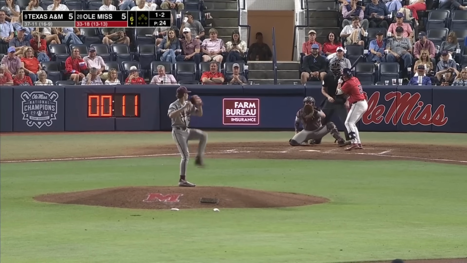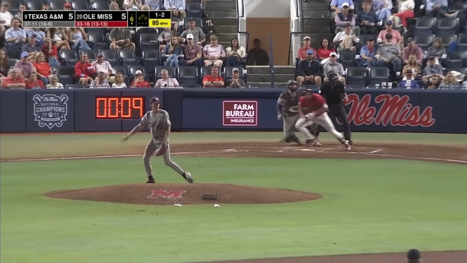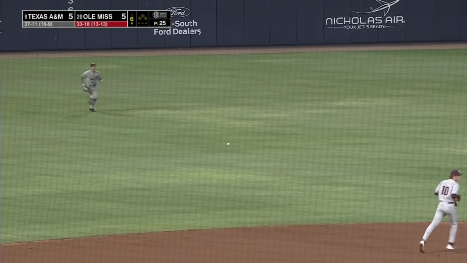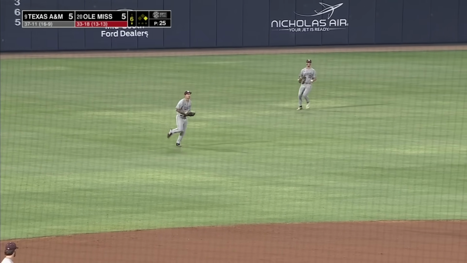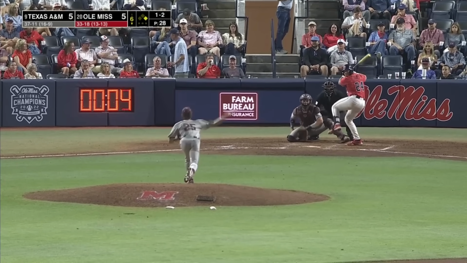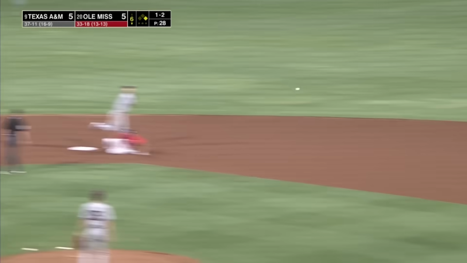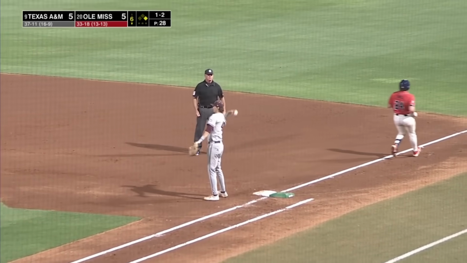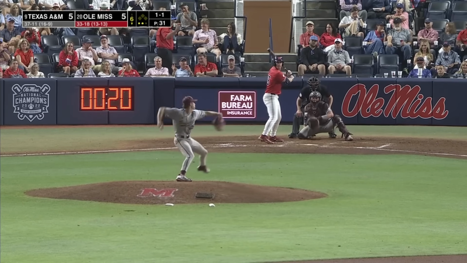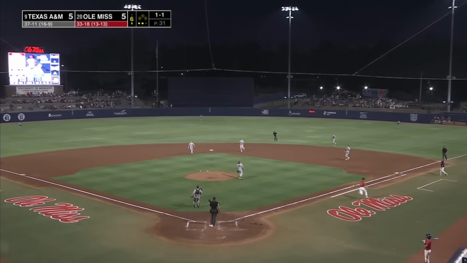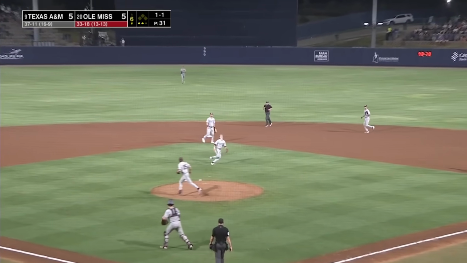Coming into today having recorded saves in his last 4 outings. Reuter chops it to the shortstop, Royo. This one's up his sleeve. He is human. Chopped to short. Royo can make up for the error. Flips to second for 1. First for 2, and he does. And he pops up. This is a mile high. Royo's calling everybody off.